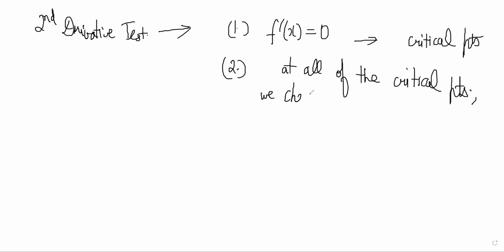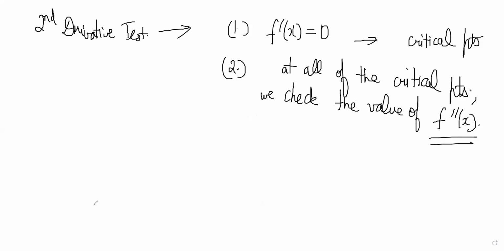We check the value of f double dash of x. What is f double dash of x? It is the second derivative of f of x: differentiate f of x and then differentiate that again. We are going to first calculate it in terms of x and then put in the values where you got the first derivative as 0, right?